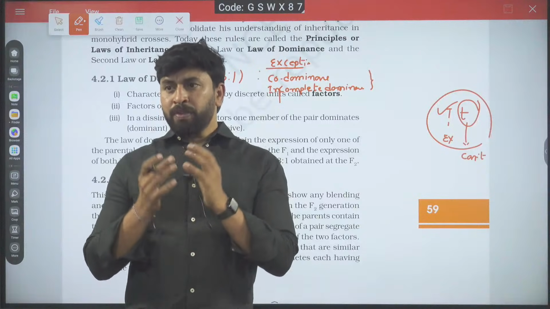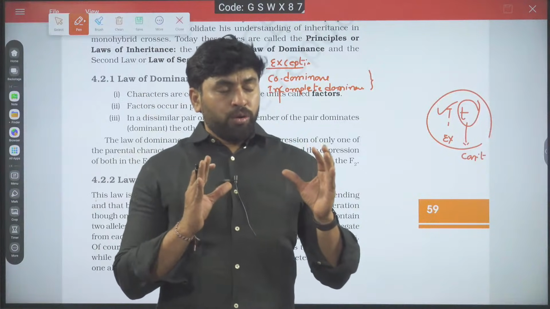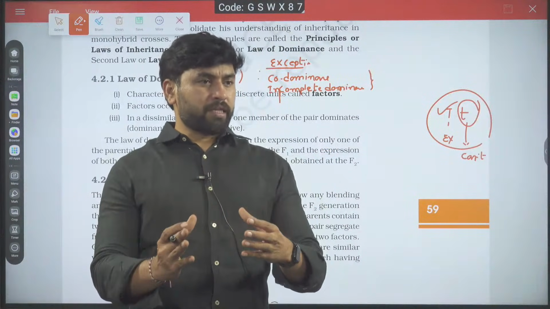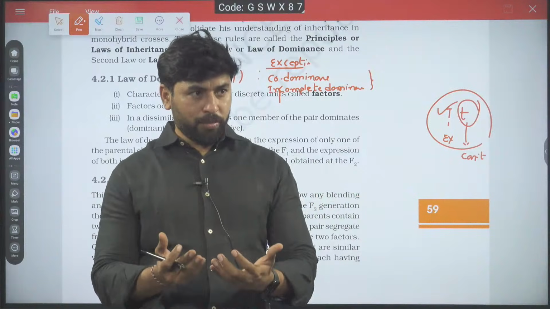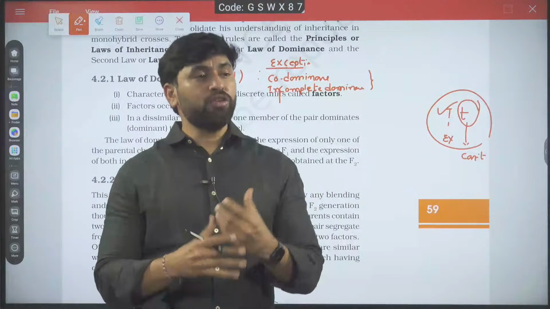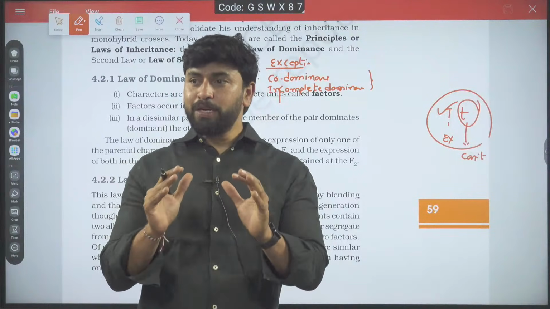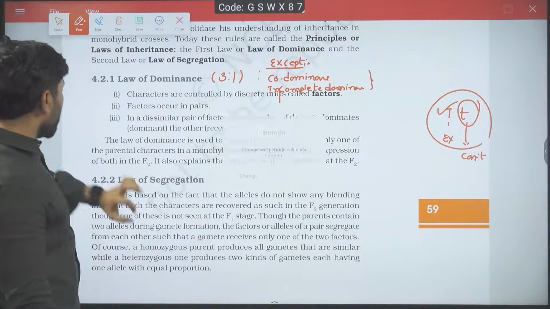What are they? According to Mendel's concept of dominance, out of two factors, one will express, another one should not express. That's a rule. But sometimes both express, that is codominance. Sometimes the one which is able to express cannot be expressed completely. That phenomenon is called incomplete dominance. Okay, this is about Mendel's law of dominance.